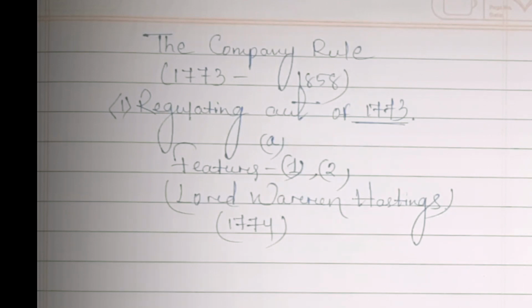What is the governing body of the Company? The question will be like that: under which Act was the Court of Directors established by the government? That is the Regulating Act 1773. The Court of Directors, the governing body of the Company, reported to the government about the revenue, civil and military affairs in India of the East India Company. It was all about the Regulating Act of 1773.